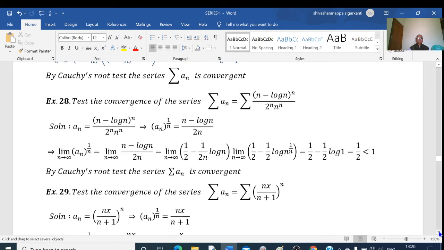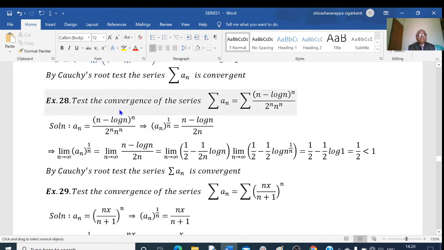Next example. Test the convergence of the series sigma a_n, where a_n equals (n minus log n) whole to the power of n divided by 2^n raised to n. So this is my a_n. Raising the power 1 by n on both sides, the n by n cancels and is 1. The numerator is n minus log n. In the denominator, this n by n is 1, and 2 into n remains, so 2n remains. This is our a_n^(1/n).